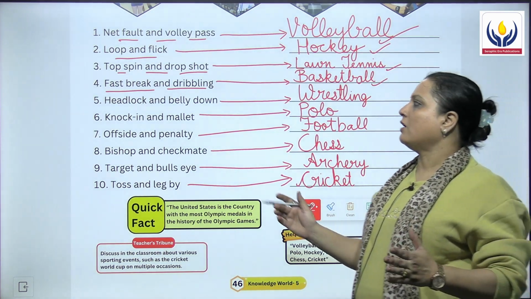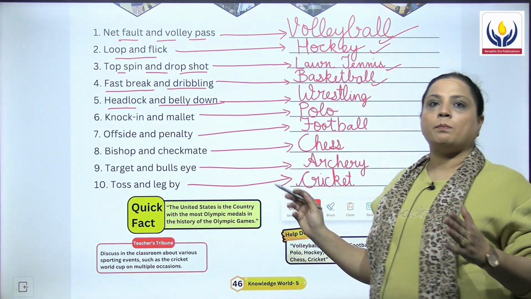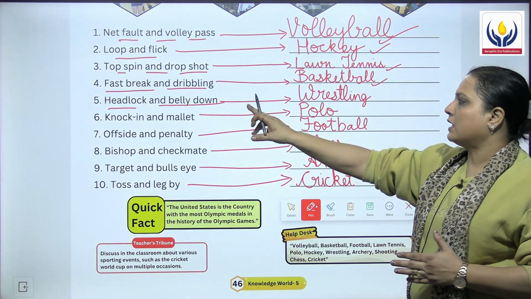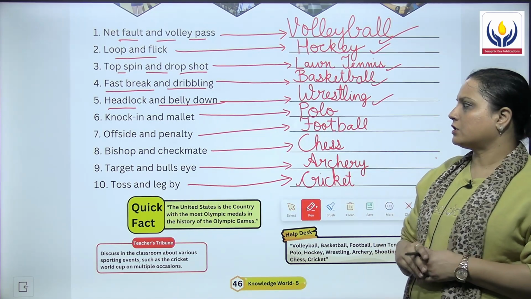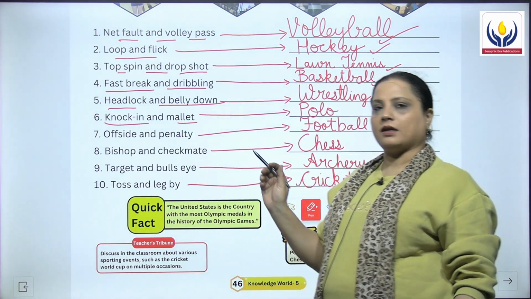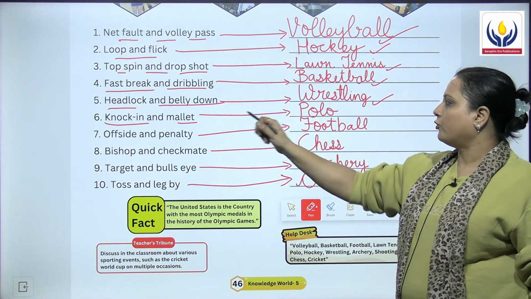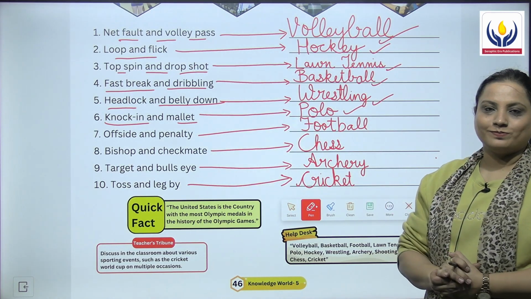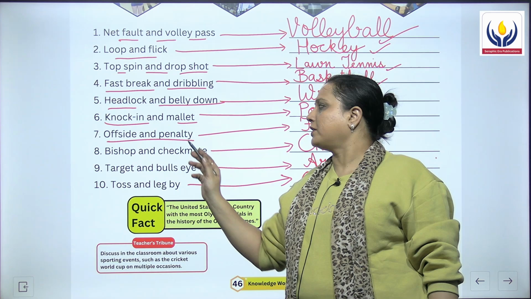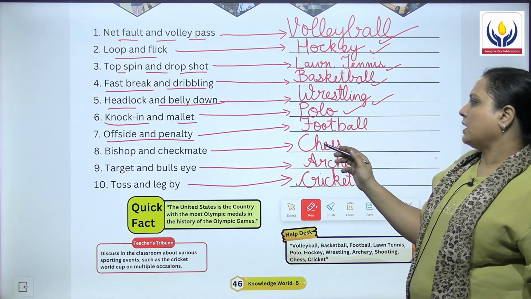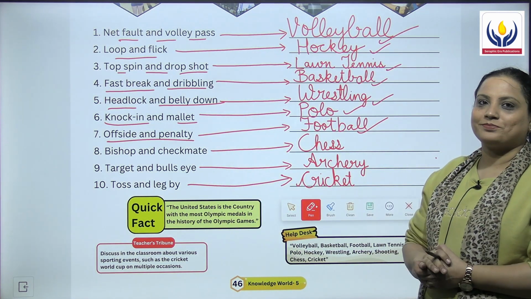Then next we have headlock and belly down. The answer for this is wrestling. Sixth is knock-in and melee. The answer for this sport is polo. Then the other term used for the sport is offside and penalty. The answer for this is football.